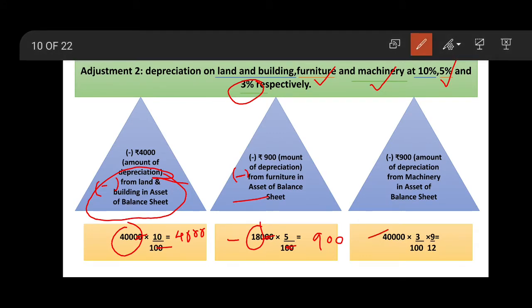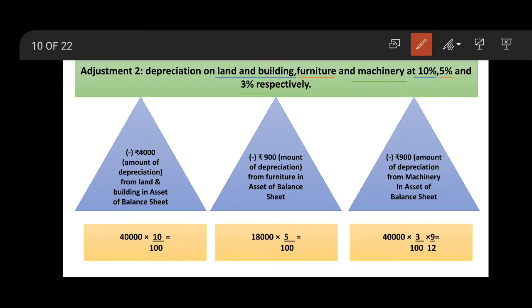The amount of machinery is 40,000. 3% means 3 upon 100, and for 9 months means 9 upon 12. So calculate it. Cancel the two zeros and the two zeros. 3 3s are 9, 3 4s are 12. 4 1s are 4, 4 1s are 4. What remains is 100 into 3 into 3. So it becomes 900. So 900 is the depreciation amount that we deduct from machinery amount in the asset side of balance sheet.